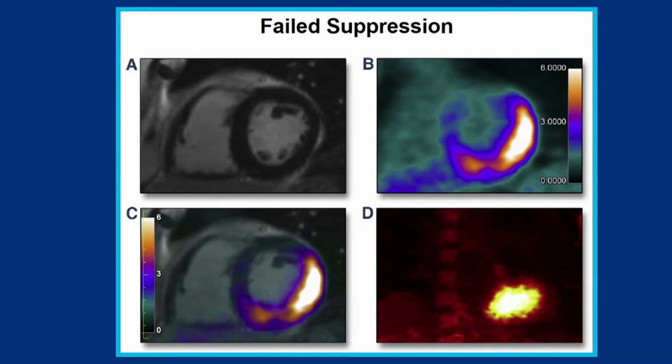And what we had always thought, and I had thought when we got into this, is that if you had uniform failed suppression of the entire heart, that was a fairly clear-cut case of failed suppression of glucose utilization by the heart. But we actually started finding these cases of failed suppression that were local, and they weren't involving the entire heart. So what we were confronted with in this study was these areas that had no contrast enhancement on the MRI, but highly positive regional PET signal.